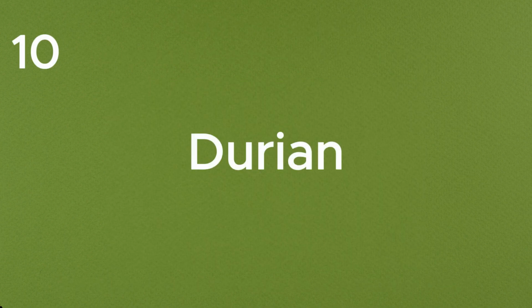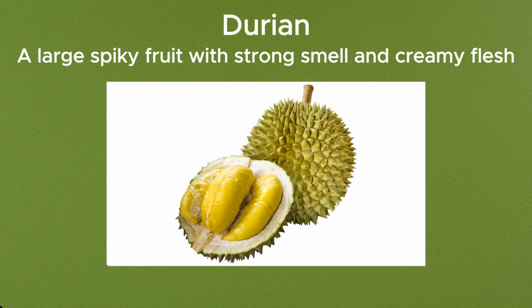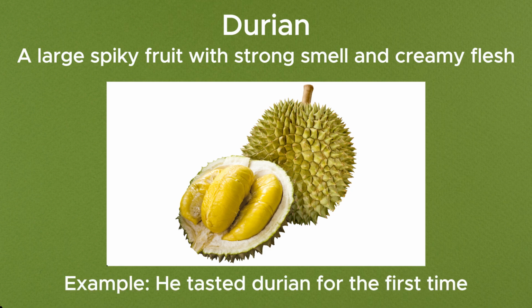Durian. A large spiky fruit with strong smell and creamy flesh. Example: he tasted durian for the first time.